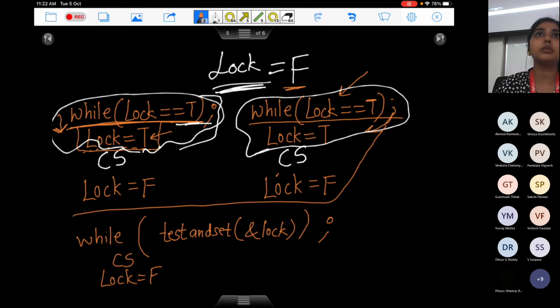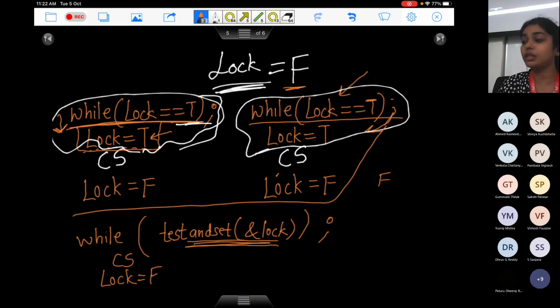For a particular process, let us say lock was not applied before. If lock was false, what will this instruction do? It's going to return you a false, and it's also setting the value of lock to be true. So anyhow, this instruction is always applying lock. Whenever you execute this instruction, lock will be applied, but the result of this instruction tells you whether the lock was applied before or not.